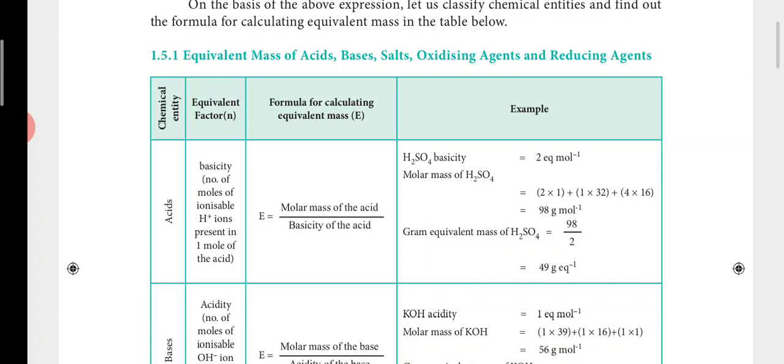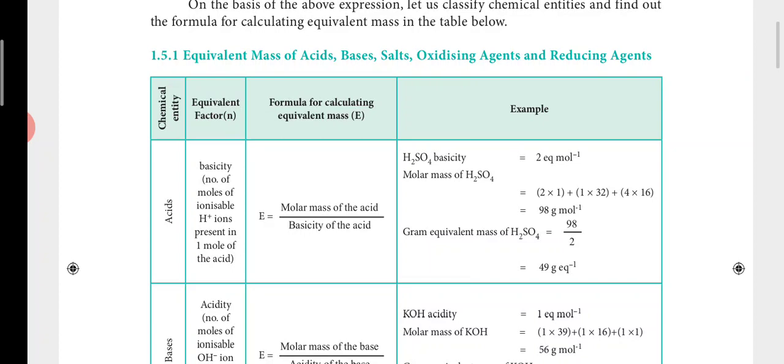What is the basicity? You say it is 2. How are you saying 2? Because it has two hydrogen ions, 2 H plus ions. 2 H plus ions can be replaced by some other metal, which means its basicity is 2.